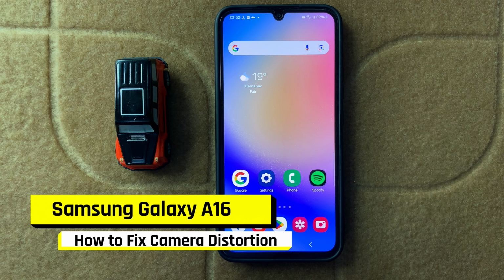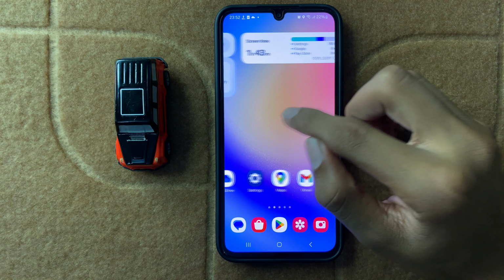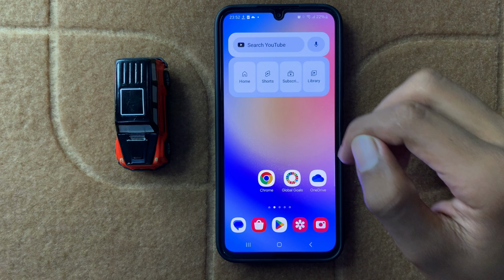How to fix Samsung A16 camera distortion. So let's start the video. First of all, restart your device.